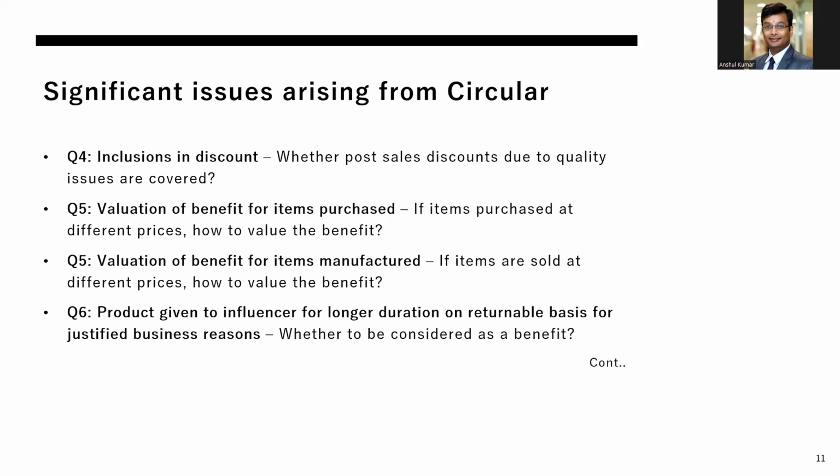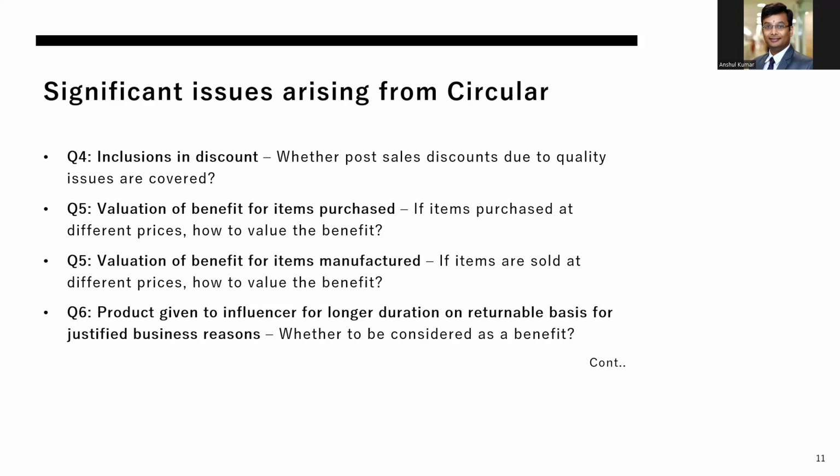Now, what happens is the item may be sold to some person at X discount and to another person at, say, X plus Y discount. So there can be different ranges of discount which have been provided. So should we take a standard price or the MRP?